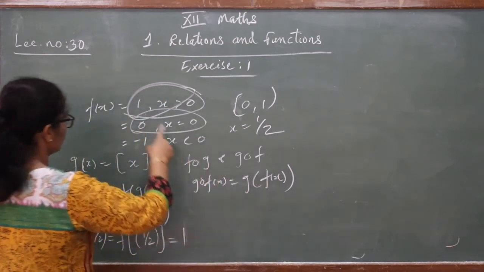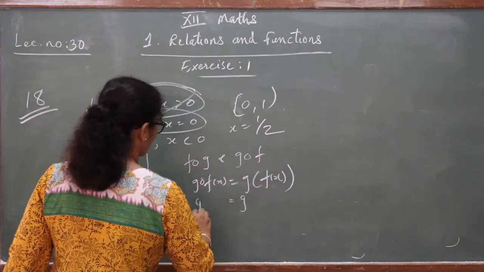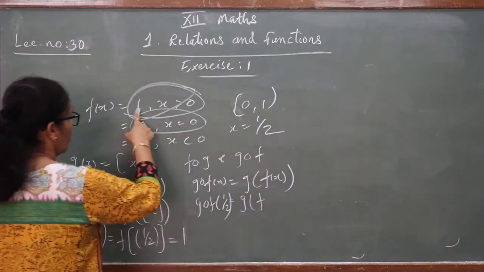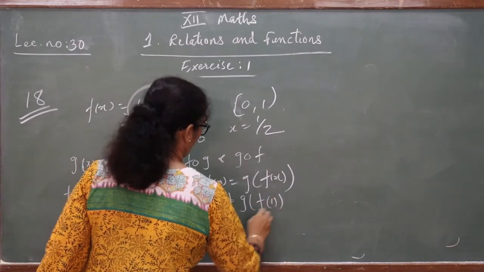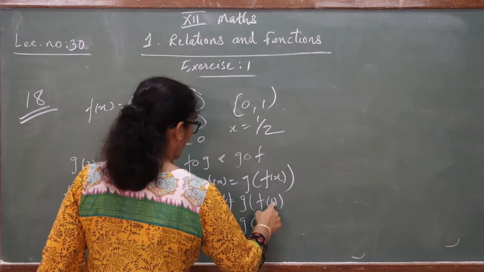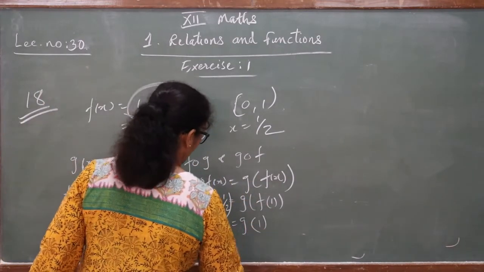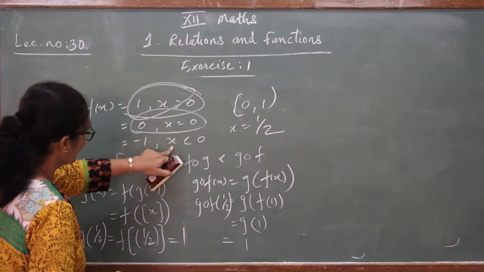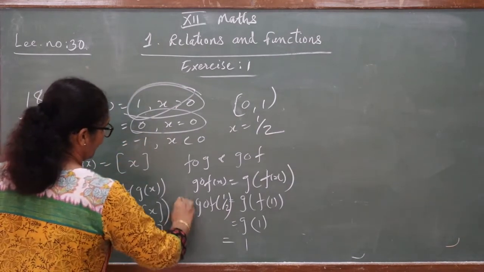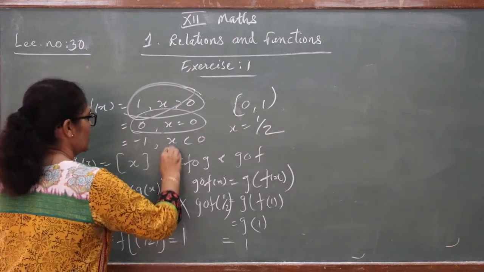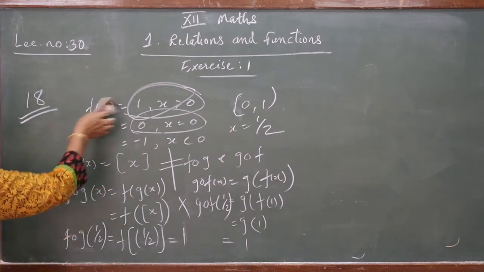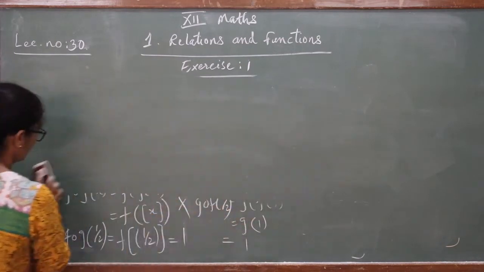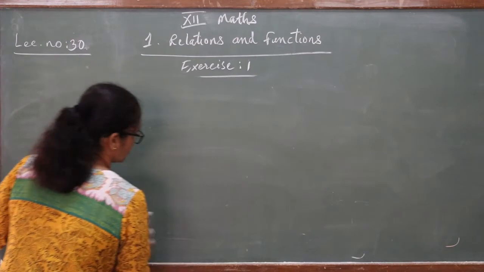Now g(f(x)) means (g∘f)(1/2), you write g of f of half, and f of half we have 1. So for that you can write the answer as g(1). This is 1. And what is your g(1)? Greatest integer of x, that you can write 1. But when you write less than or equal to 0, you cannot find this. So these two are not coincident on [0, 1]. This is the easiest method. It is MCQ, so you can do it by oral calculation also.